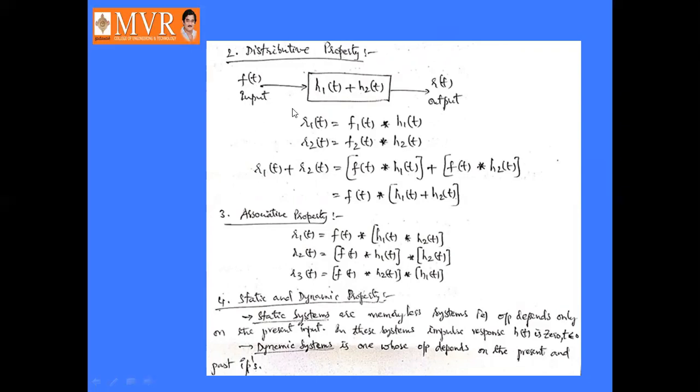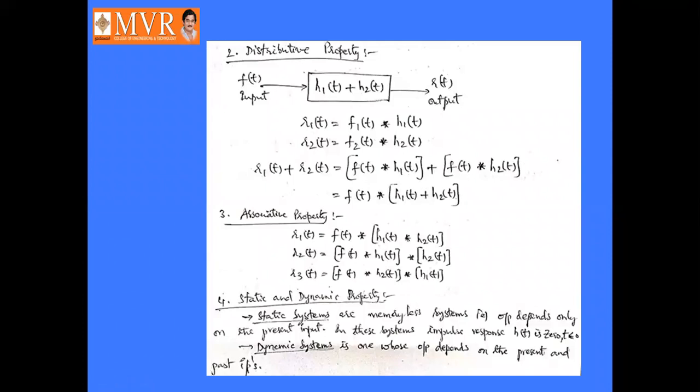Here we are taking h1 of t plus h2 of t as a system having the input f of t and r of t as the output. Then r1 of t can be represented as f of t convolved with h1 of t, and r2 of t as f of t convolved with h2 of t. So r1 of t plus r2 of t can be represented as f of t convolved with h1 of t plus f of t convolved with h2 of t. Then we can write this as f of t convolved with the whole of h1 of t plus h2 of t. This is the distributive property.